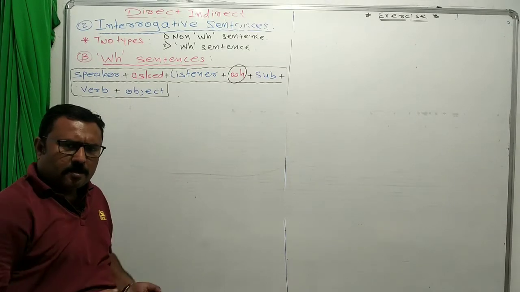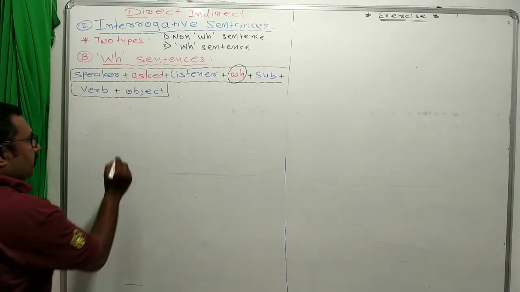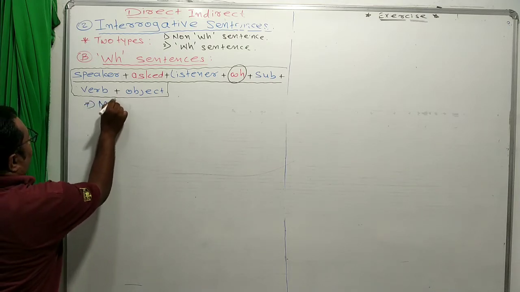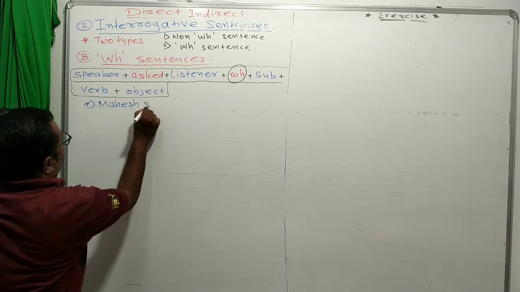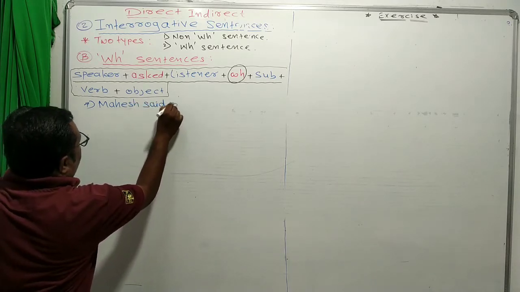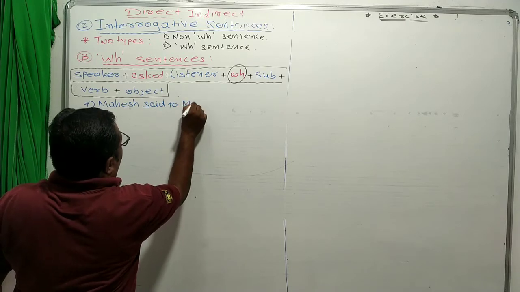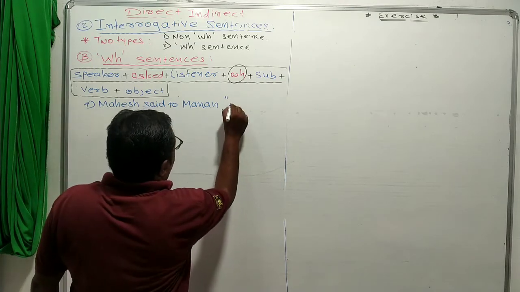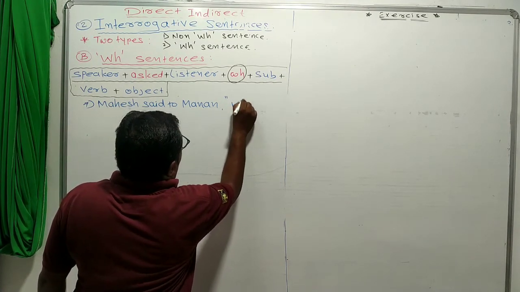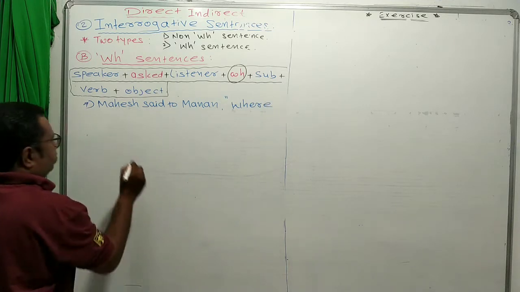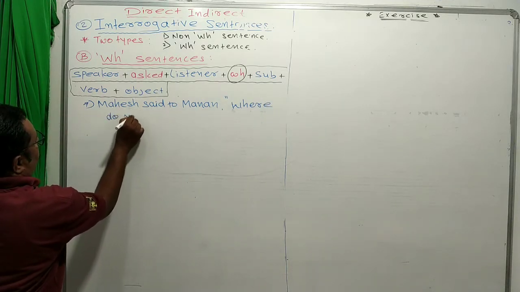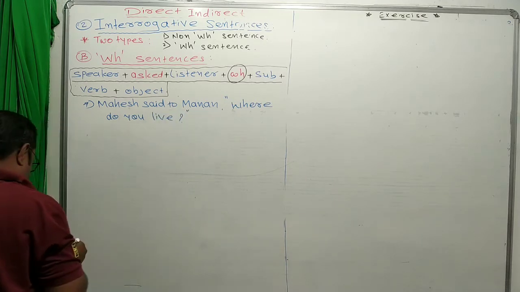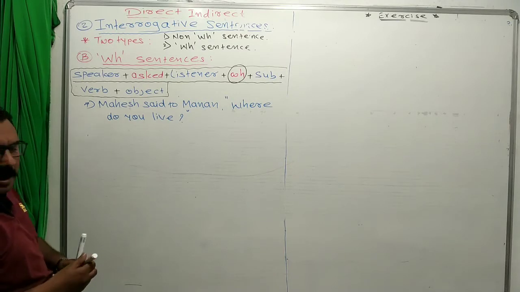Now, learn more example. Number 7. Mahesh said to Manan, where do you live? Okay. Now, how can you make the sentence?